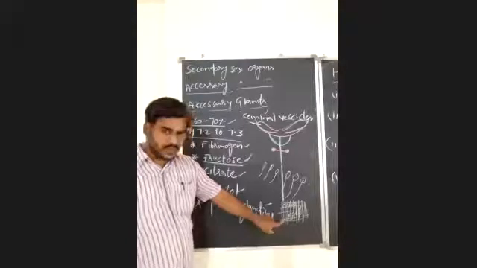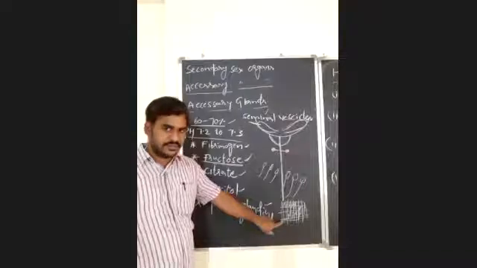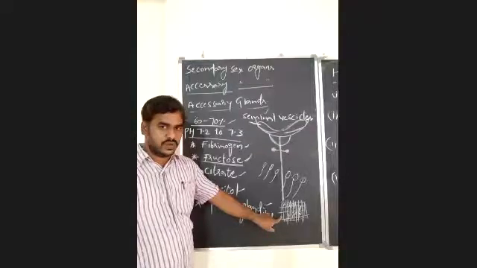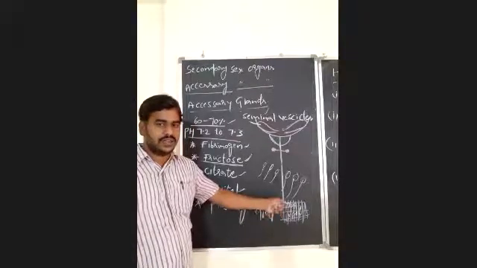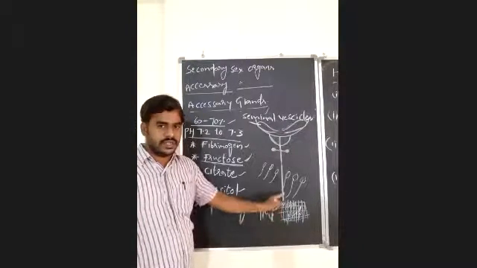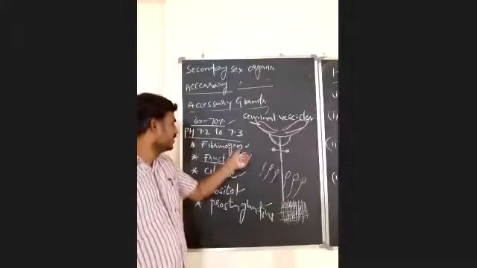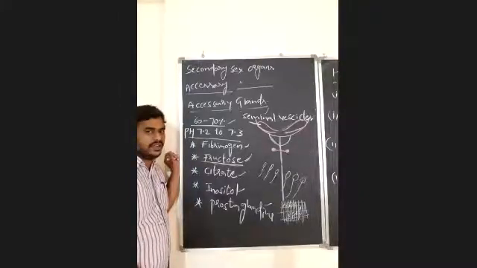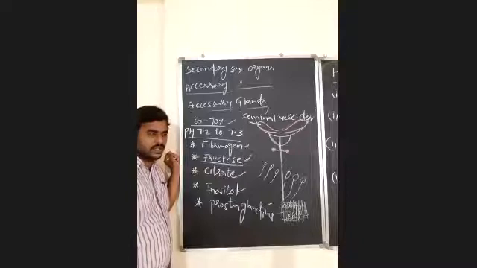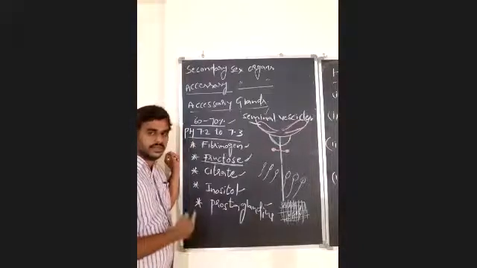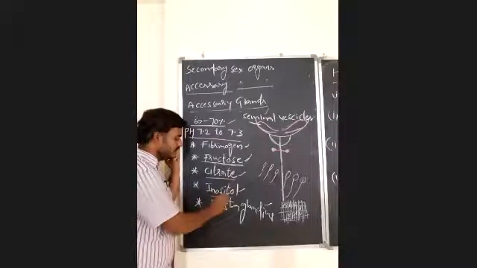Very important one. Why should the semen clot during ejaculation or insemination? If there is no clotting of semen, spermatozoa will start unwanted movements that lead to loss of energy. So to conserve the energy, semen will be clotted, and for this, fibrinogen is required. Fibrinogen is very, very essential for this process. Understood? Next, citrate, inositol, prostaglandins.